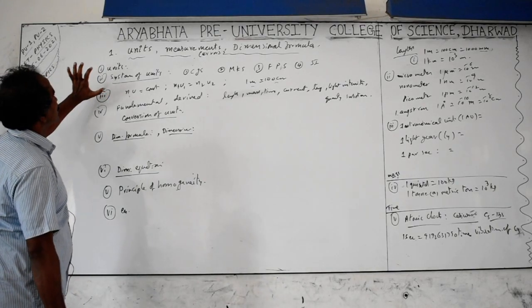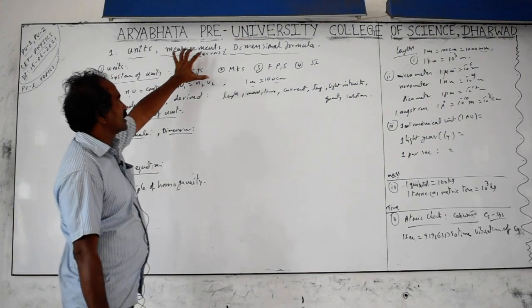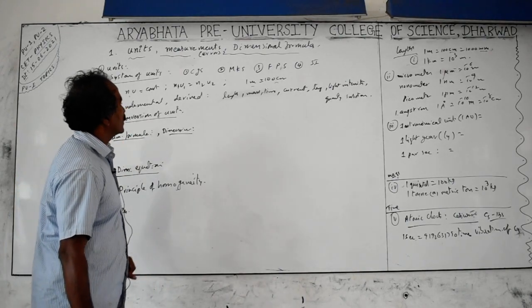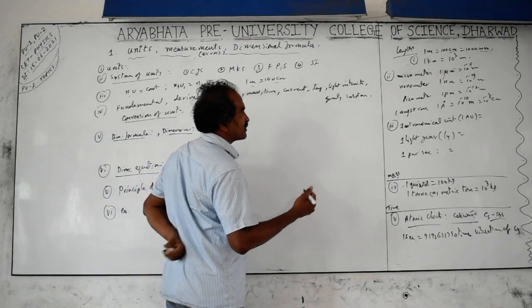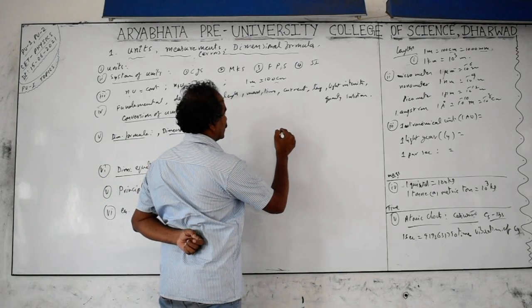Based on the first year topics, the first topic we are starting is units and measurements. It includes errors and dimensional formula. In this, basically you should know what a unit is. A unit is the basis of any measurement of physical quantities. If you take a measurement, the unit means 1 also.